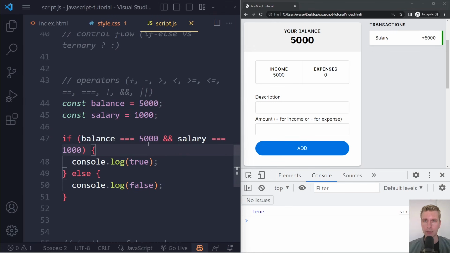But now let's say balance is 5,000, which is true, and then let's make the salary equal to 800, which is false. So now the first one is true, but the other one is false. So the entire thing will be false, and so we go in the else block, logging false. So with the ampersands, both of them need to be true.